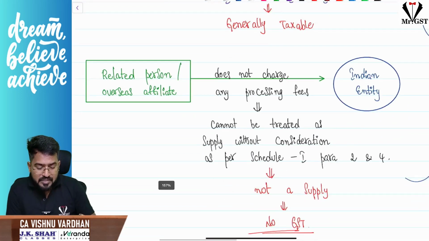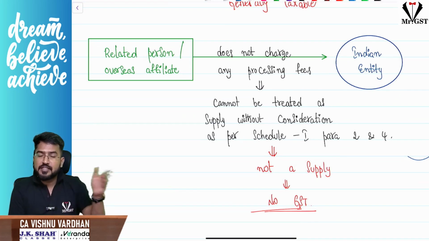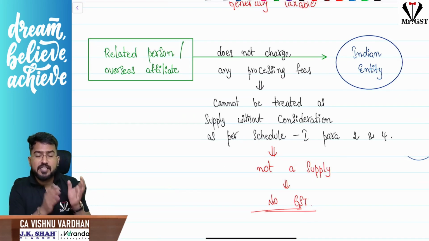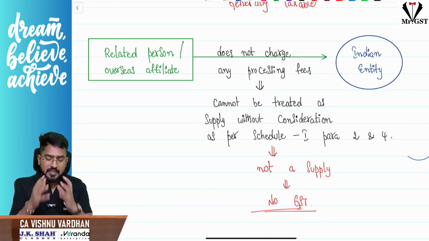Now here you cannot say, sir, that in this case importation of service is there, the service being taking the loan, because these people are not charging processing fees. So this is importation of service without consideration. Schedule 1 para 2 and 4 will come into picture. This is called as supply.